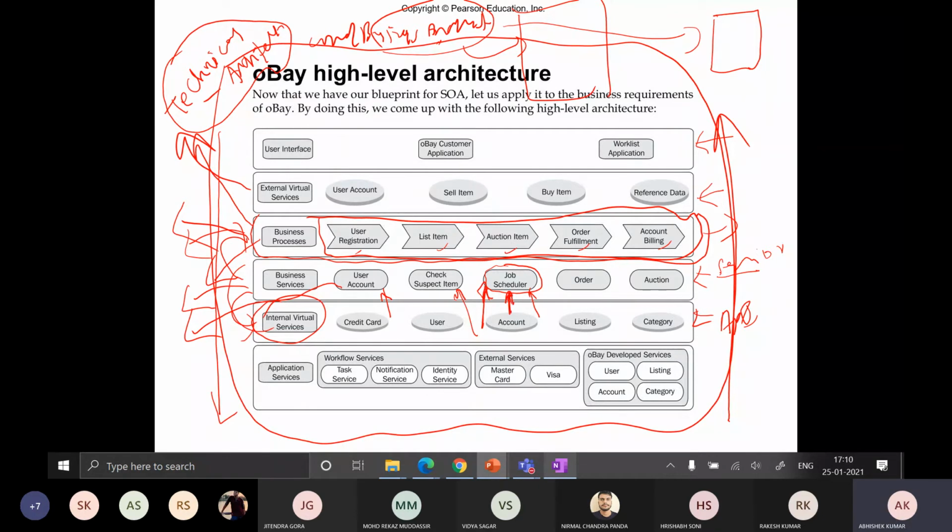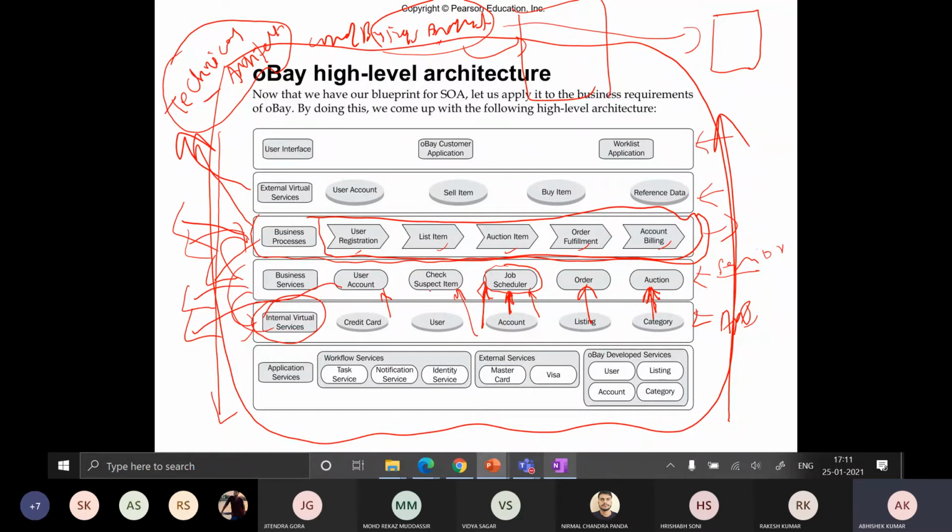Similarly, this auction seems to be a task based service. Similarly, this order, what kind of service is it? Entity centric, because it is going to interact with your database table anyhow. If you are trying to place an order, there must be a record inserted in your database table. That is how your order gets placed, right?